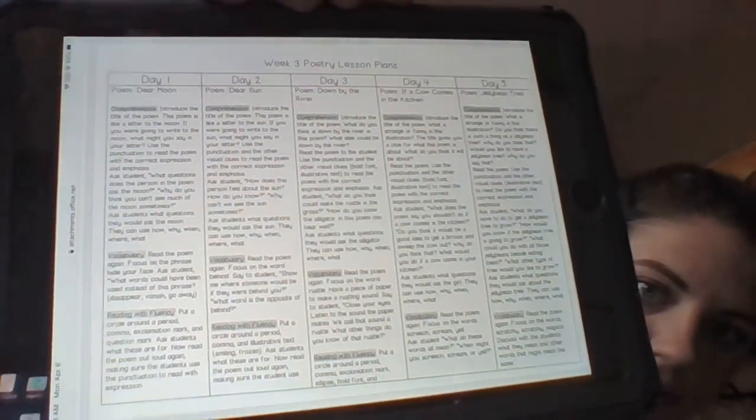Okay? And then that next chunk, I'm just looking at that lesson plan page that looks a lot like that. That next chunk is the vocabulary part of the poem. So you read the poem again and then focus on the phrase hide your face, and then maybe answer this question: what words could have been used instead of this phrase? Maybe you could say make your face vanish, or make your face go away. Try to think of a different way to say that same phrase.